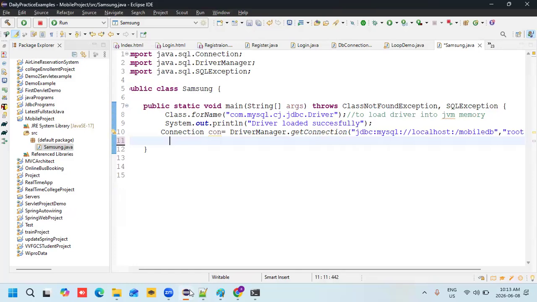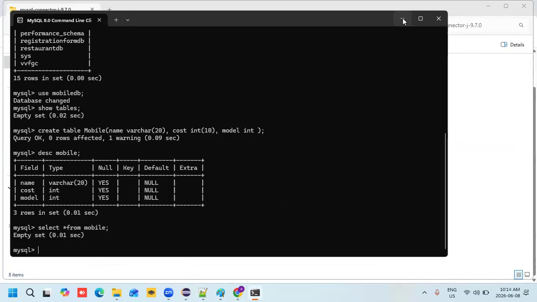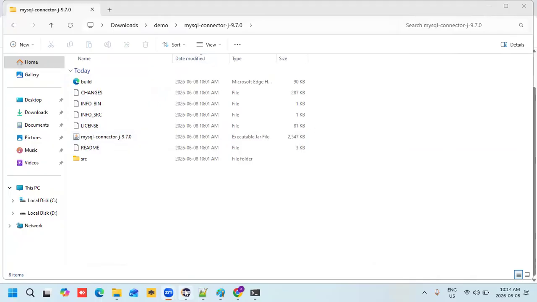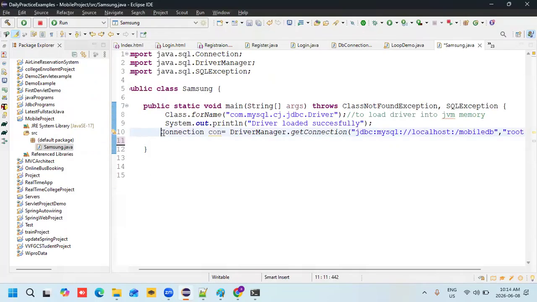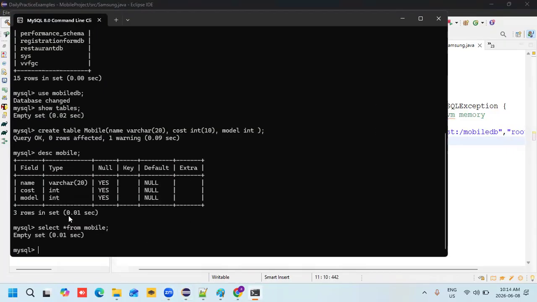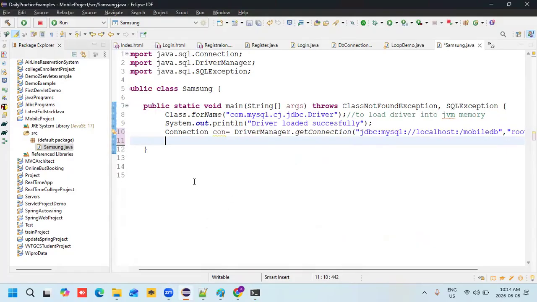Okay, so this is what we did. Next one, let me open this. And this is the third step. As of now, I loaded the driver, then after that I established the connection. I connected to the database now. Third step, I have one empty table. I have the table, but no data. When I use select star from the table mobile, I'm not getting anything. No data available in my database. So let me insert the data now.